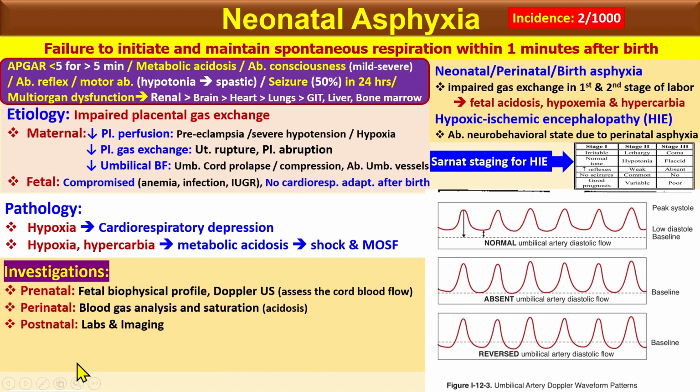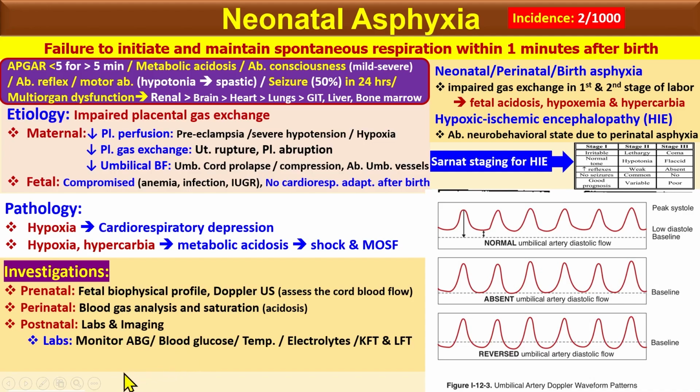In the postnatal investigation, there are some lab investigations and some imaging investigations. In the labs, we monitor the arterial blood gas and look at the blood glucose and the temperature, electrolytes, and the kidney function test and the liver function test to assess the multi-organ dysfunction.